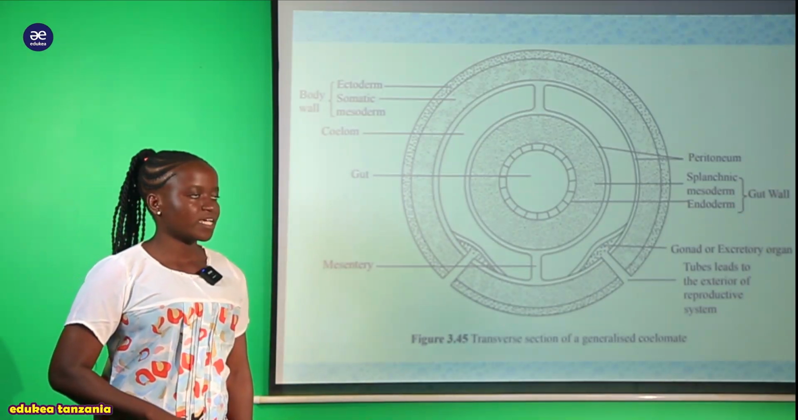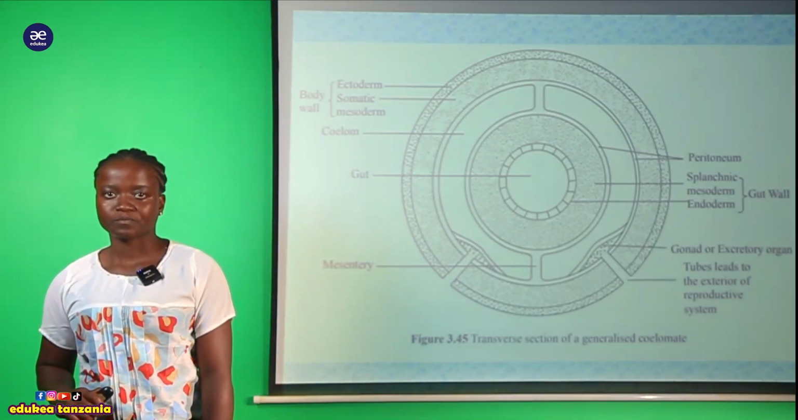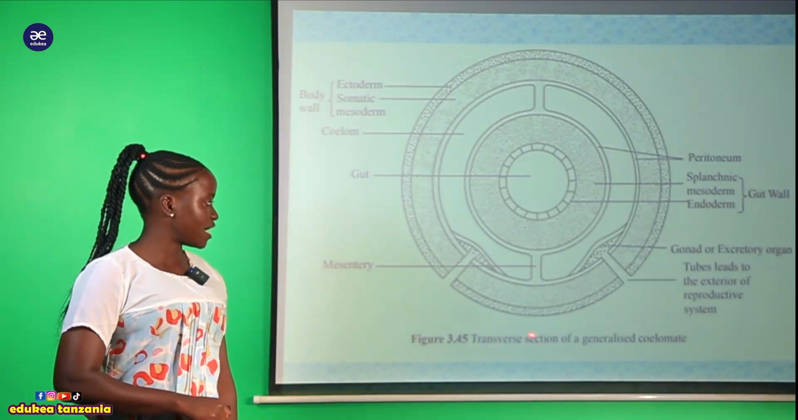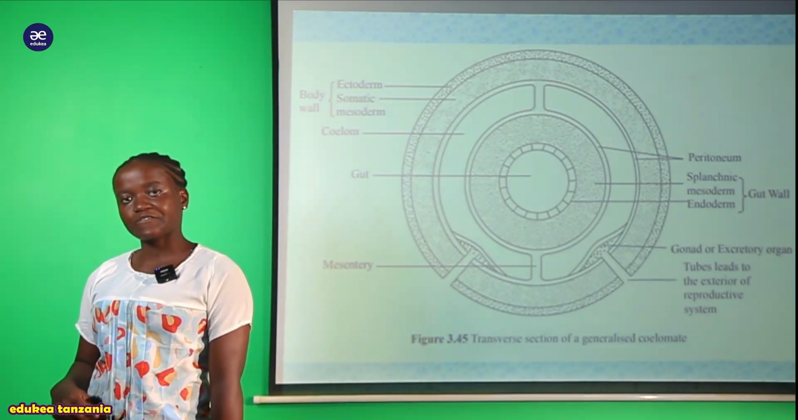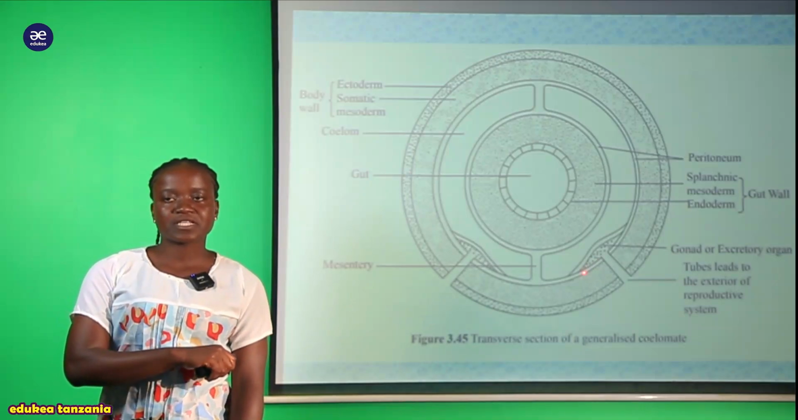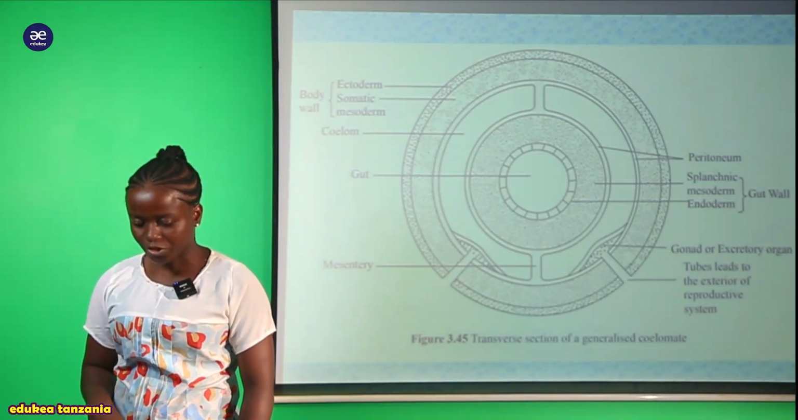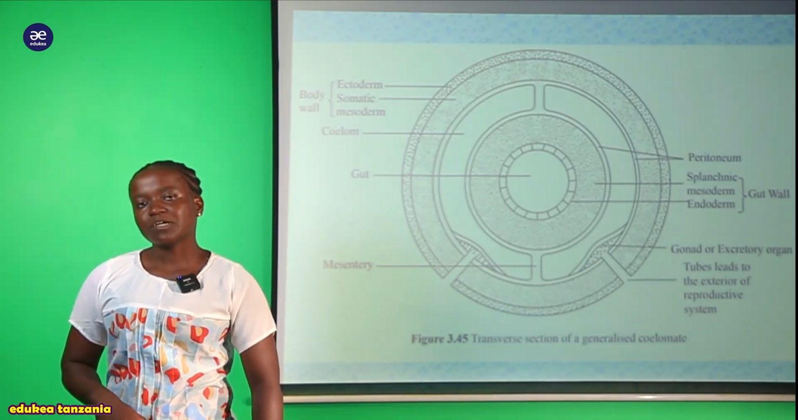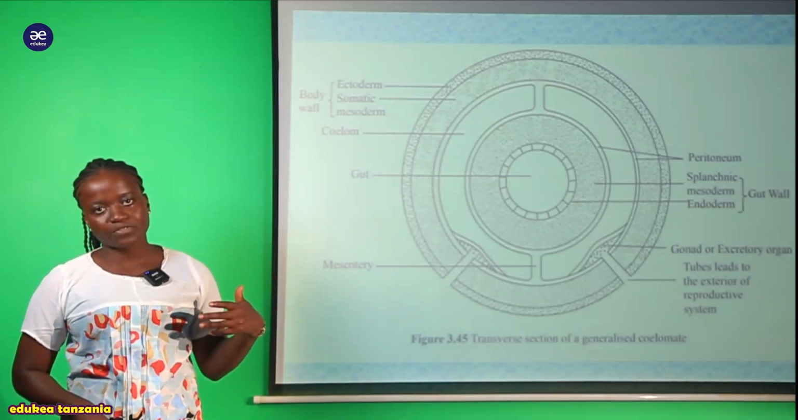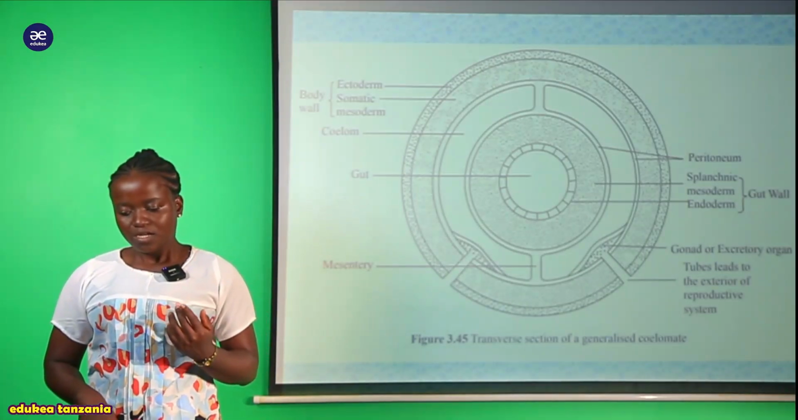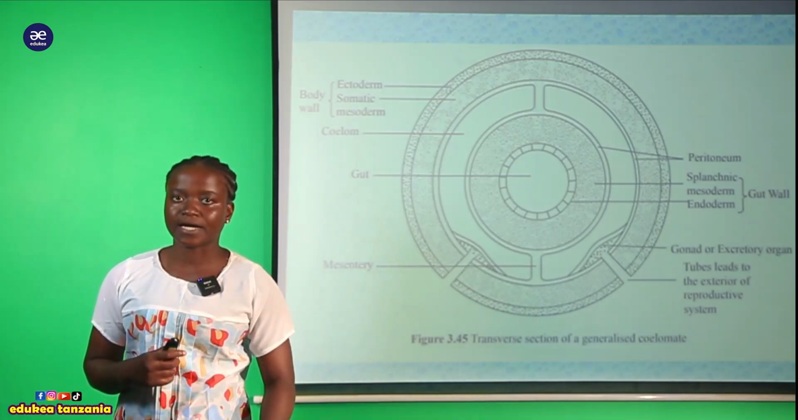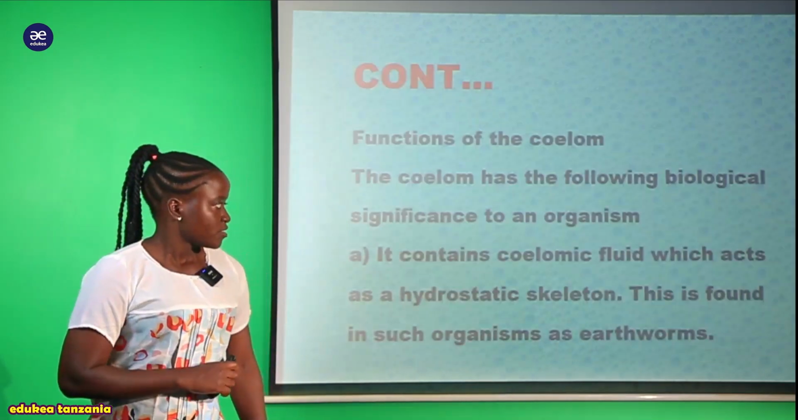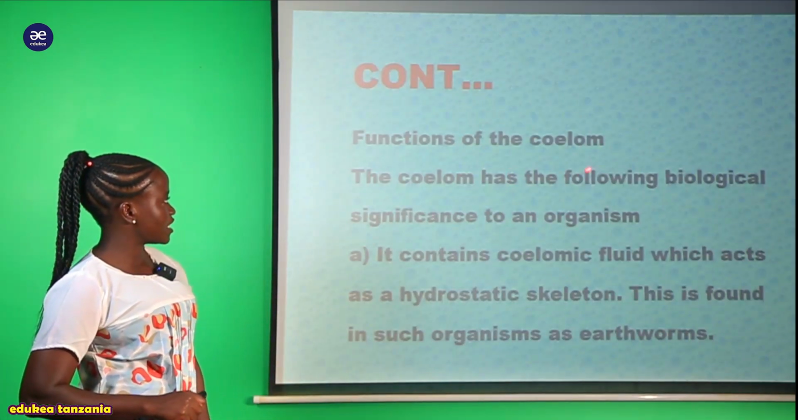This one contributed to the gut wall. So here is the structure, the transverse section of the generalized coelomate. Any kind of coelomate organism possesses such a structure. So my student, after we have seen the coelomate structure, now we have to look at the functions of this coelomate organism. So we are saying the function of the coelom.